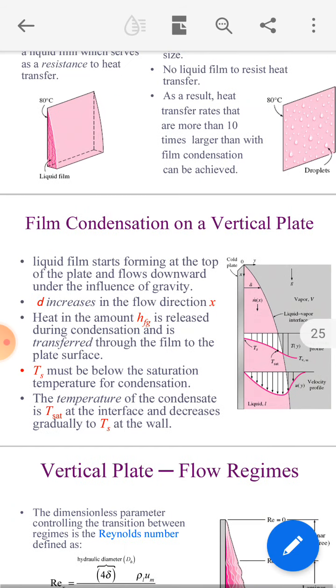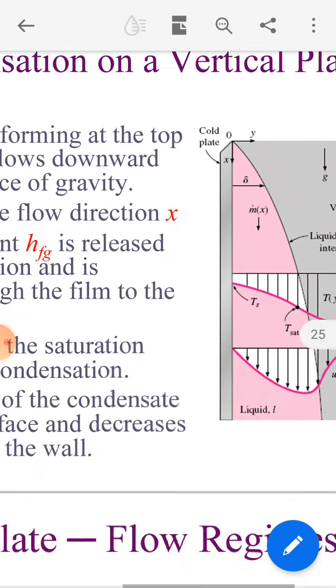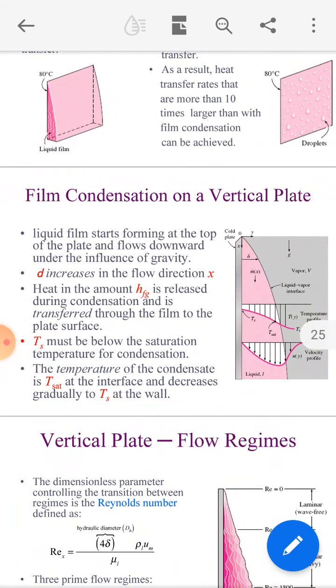Heat in the amount of h_fg is released due to condensation and is transferred through the film to the plate surface. Ts must be below the saturation temperature for condensation.